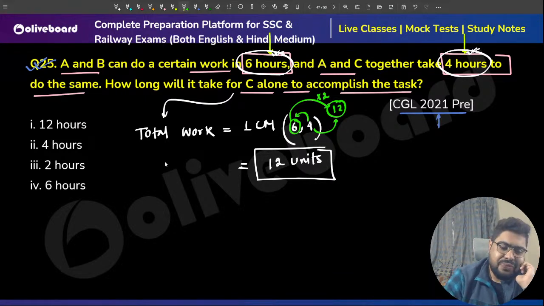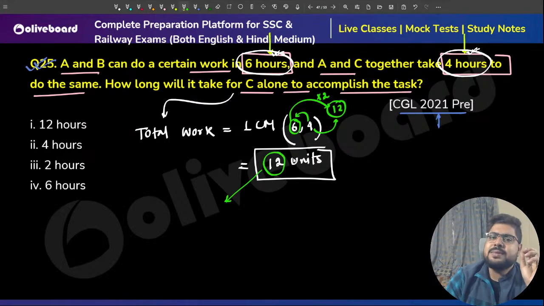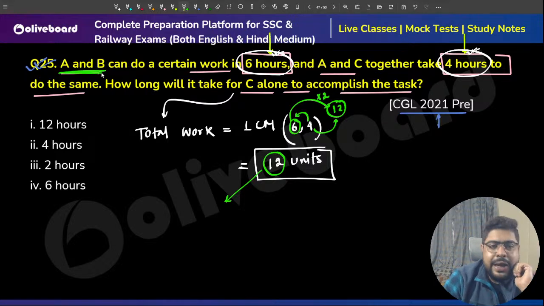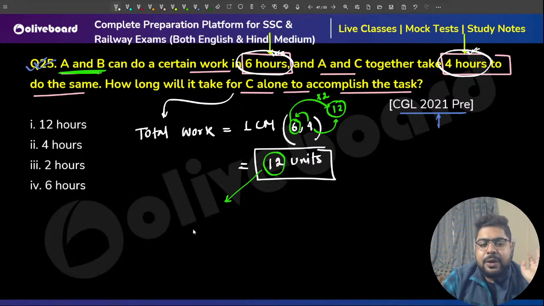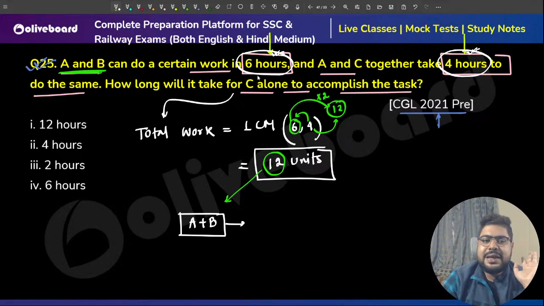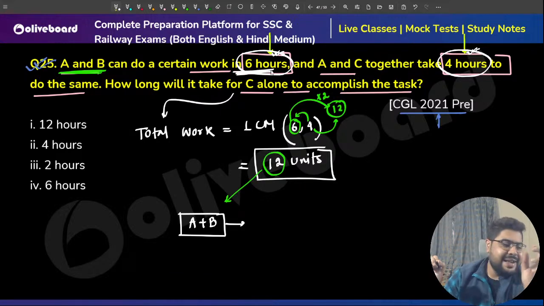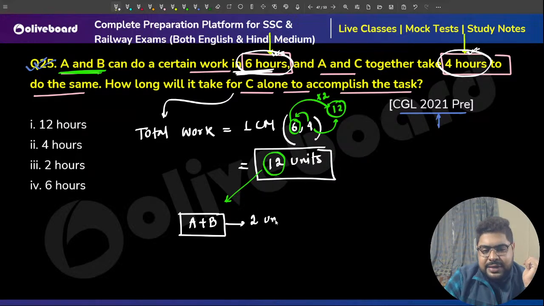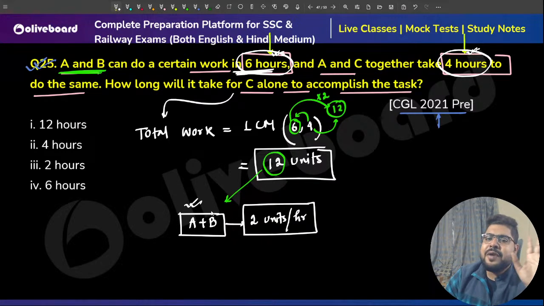Okay. Now, sir, if that happens, let's figure out the efficiencies. These 12 units of work are being done by whom? A plus B together. They are completing these 12 units in how many hours? In 6 hours. So that means 12 divided by 6, that is 2 units per hour, is their combined efficiency. Efficiency of A and B. Correct? Because A plus B is doing 2 units per hour.